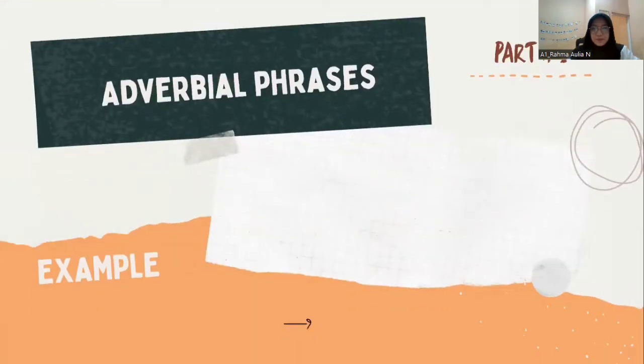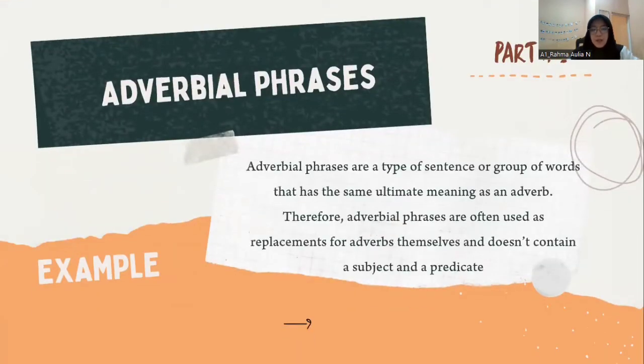And then the third is adverbial phrases. Adverbial phrases are a group of words that has the same ultimate meaning as an adverb. Therefore, adverbial phrases are often used as a replacement for adverbs themselves and don't contain a subject and a predicate.